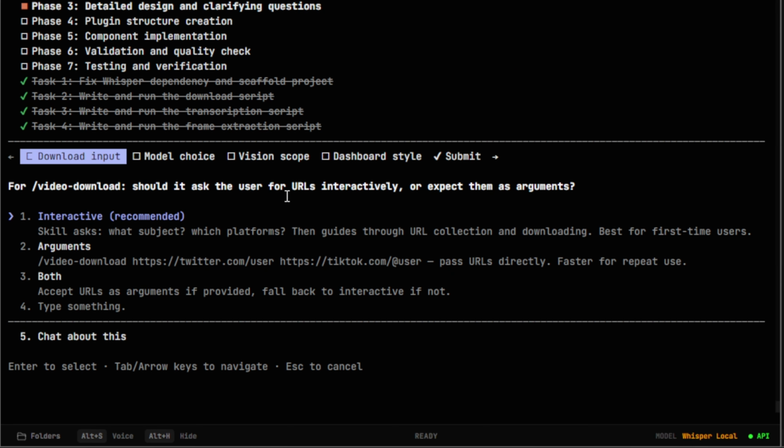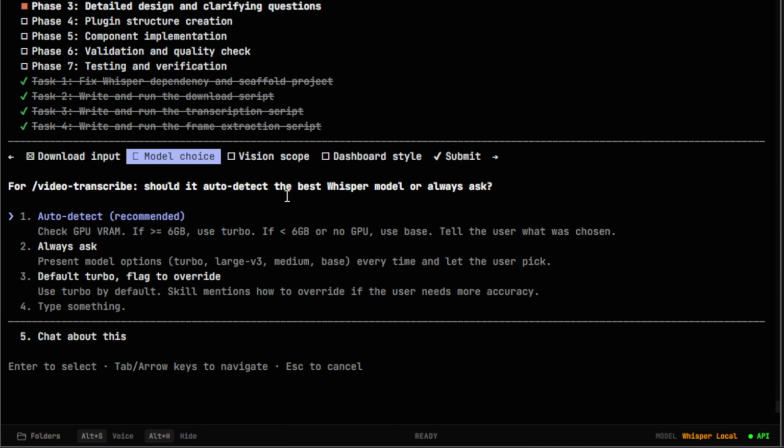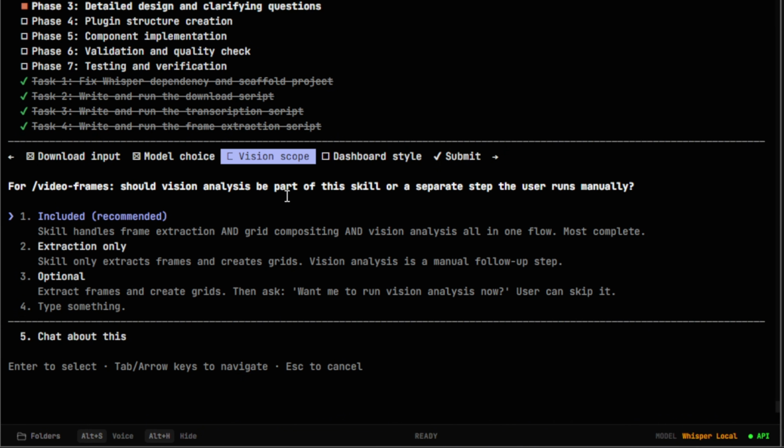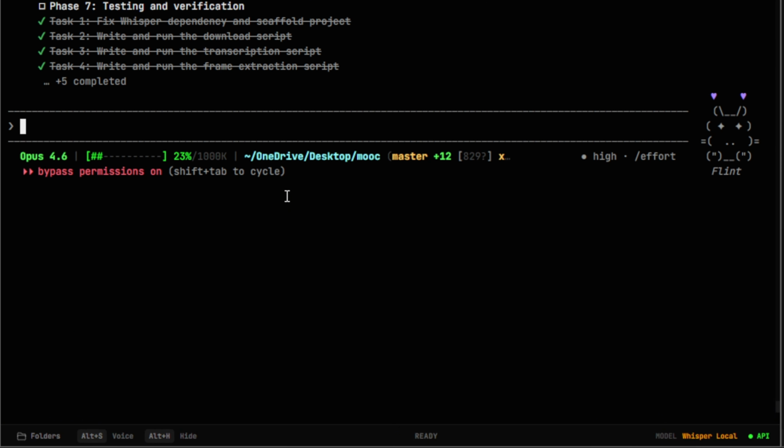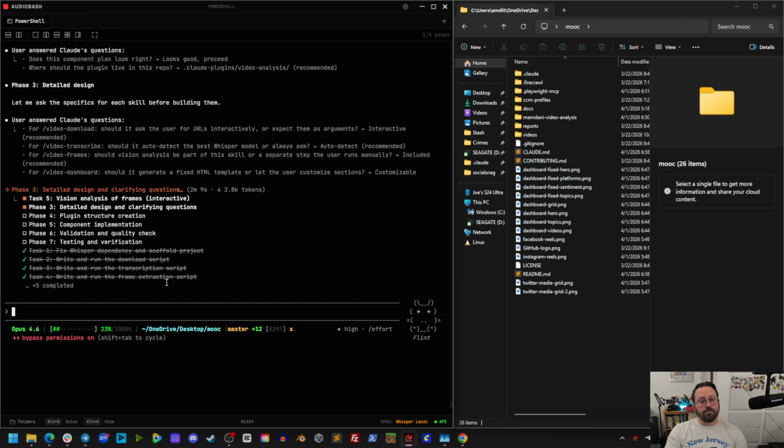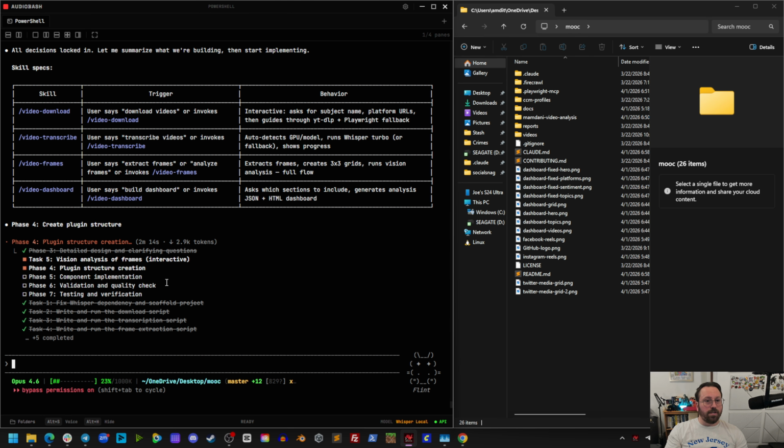Okay, for video download, should it ask for users interactively or expect them as arguments? Let's say interactively, and have it guide them through. For transcribe, should it auto-detect the best whisper model? Let's say auto-detect. For video frame, I'm going to say included. Should it generate a fixed HTML template or let the user customize? Customizable, of course. All right, all of our decisions are locked in.